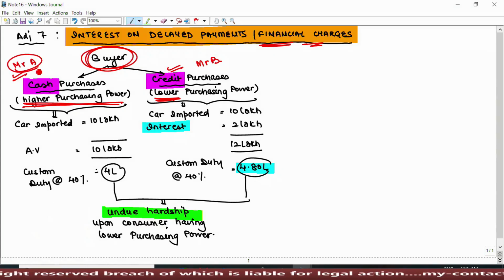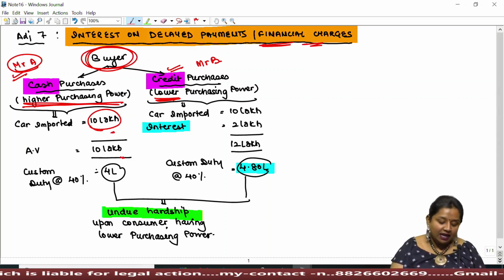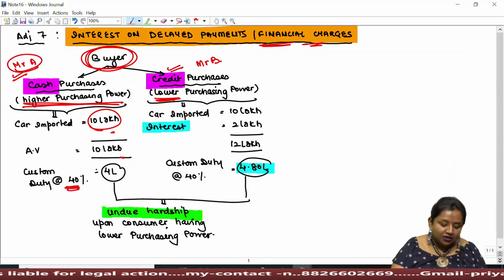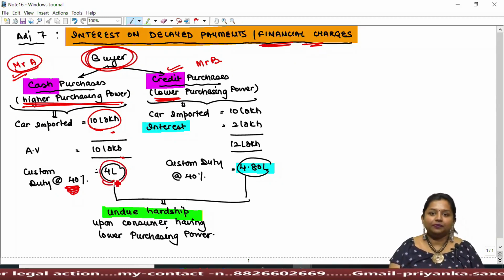Mr. A has good purchasing power, therefore he is able to arrange rupees 10 lakh for importation of a car. Since the value of his car is rupees 10 lakh, the assessable value shall be taken as rupees 10 lakh, upon which custom duty shall be chargeable, let's say at the rate of 40%, for rupees 4 lakh.